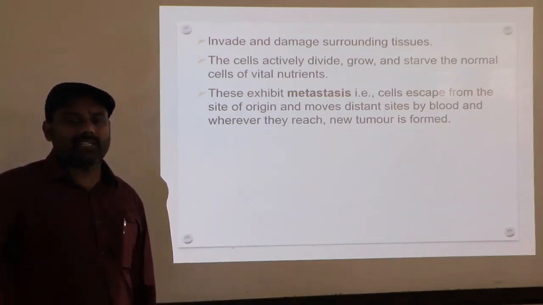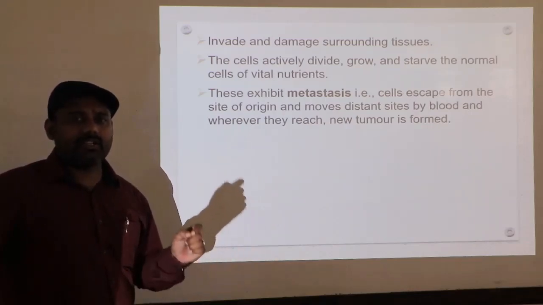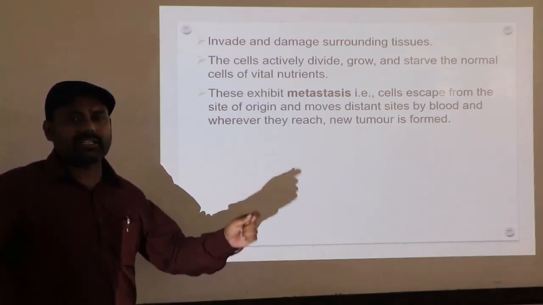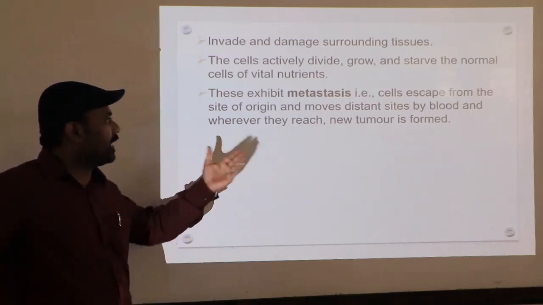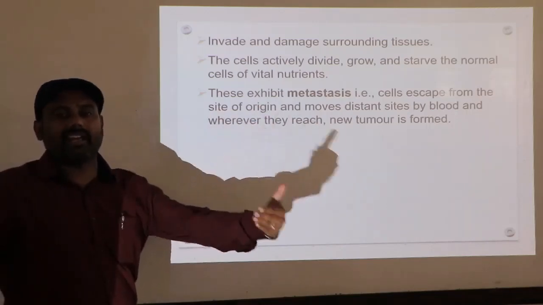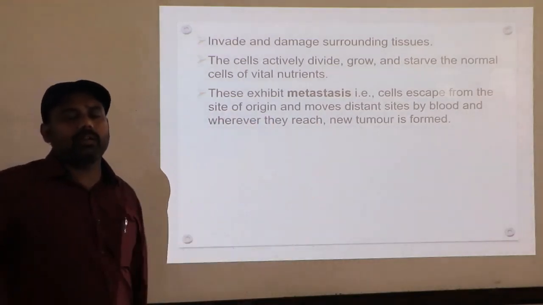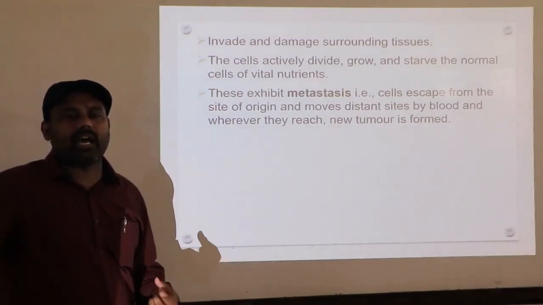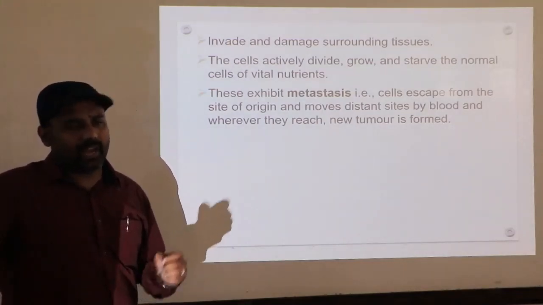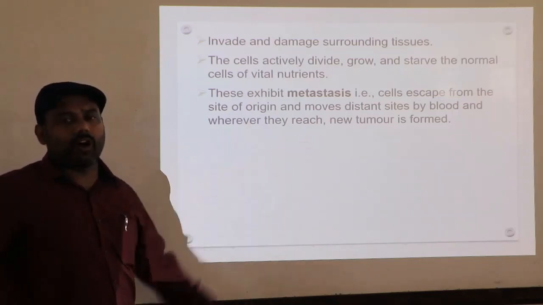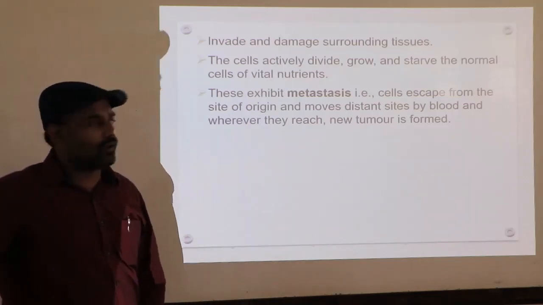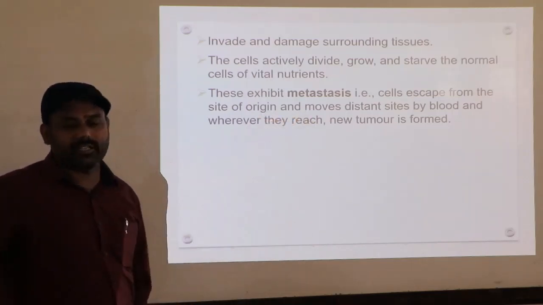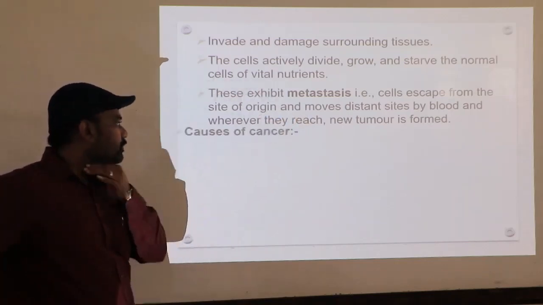The word metastasis refers to a condition where the cancerous cells escape from the site of their origin and migrate to other places or various parts in our body through blood, and wherever they reach they form a new tumor. So this condition is called metastasis.